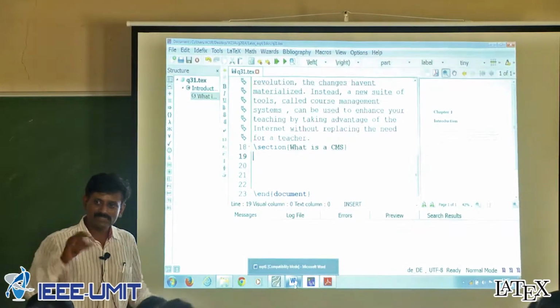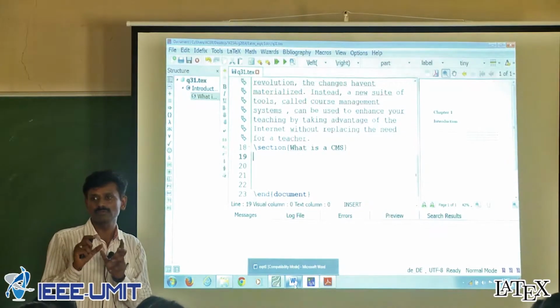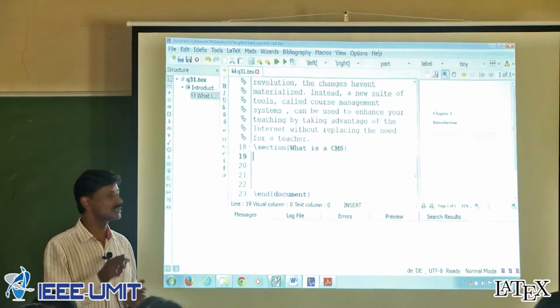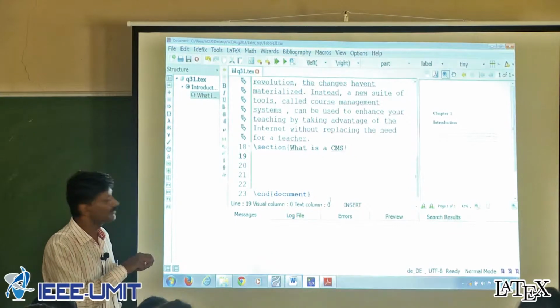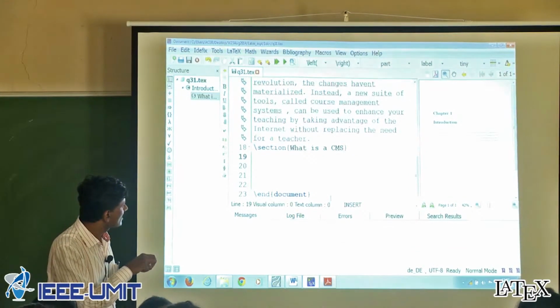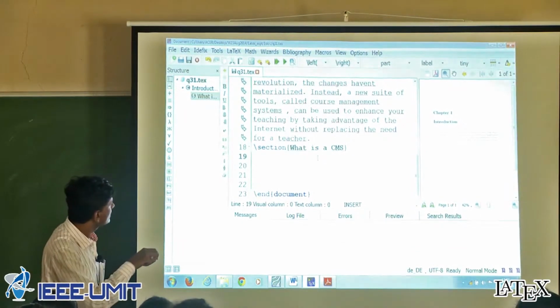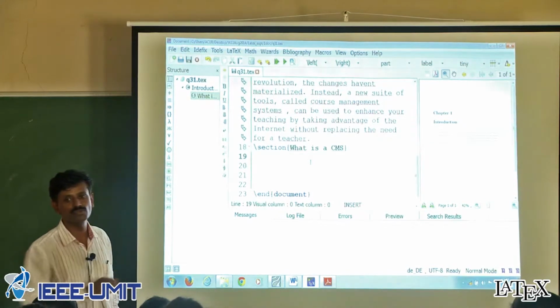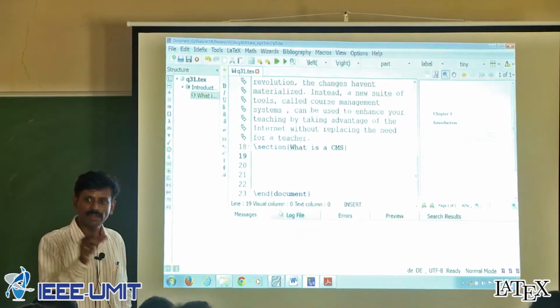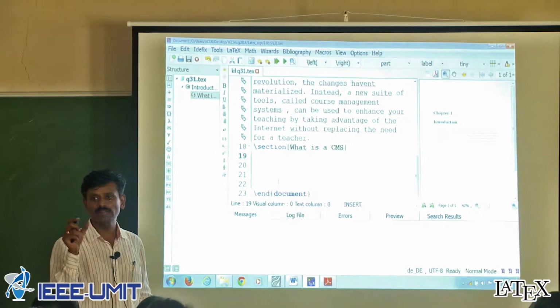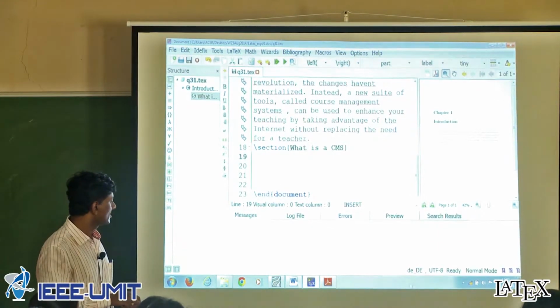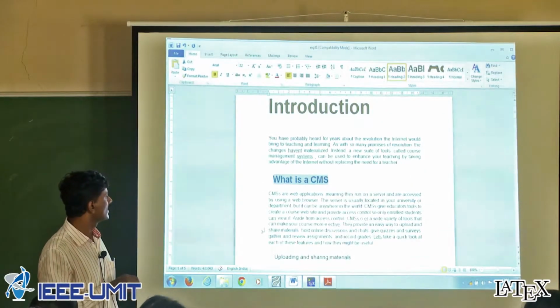During this copy-paste operation you should not make any mistakes, such as the curly bracket going somewhere else or unnecessary space. I also observed that a lot of space is kept here, which sometimes gives you errors. Within the curly bracket, put exactly the section title that is required,